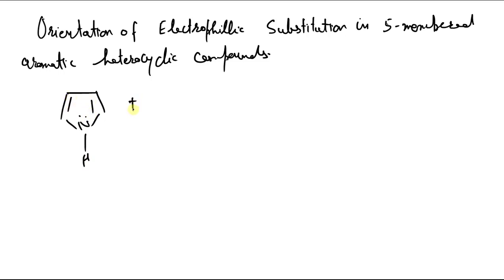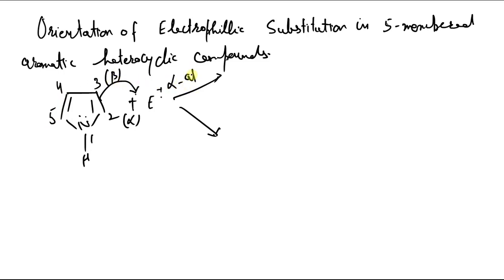Now this electrophile has two possibilities. Once this electrophile attacks, we can get two structures. Either it can attack this second carbon atom, which is called alpha, or it can attack the third carbon atom, which is called beta carbon atom. So we will call it alpha attack or beta attack, attack at alpha position or attack at beta position.